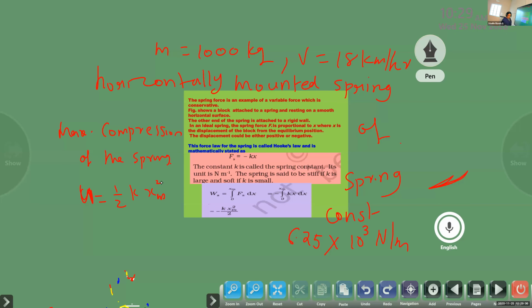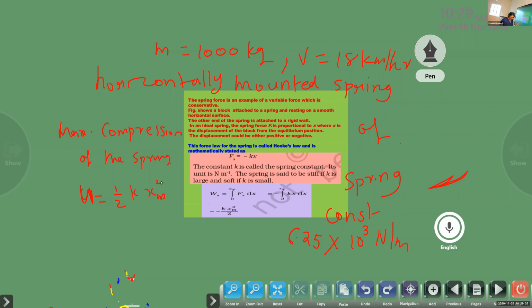So before that, we have to find out the value. Children, before that we have to convert this 18 kilometer per hour into meter per second if required. Any other question? One more question, please write.